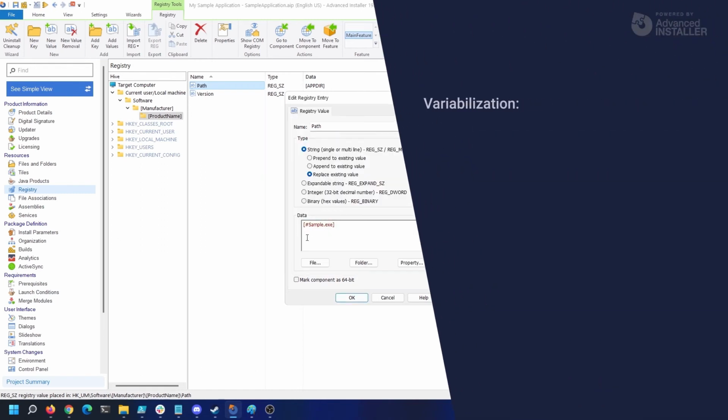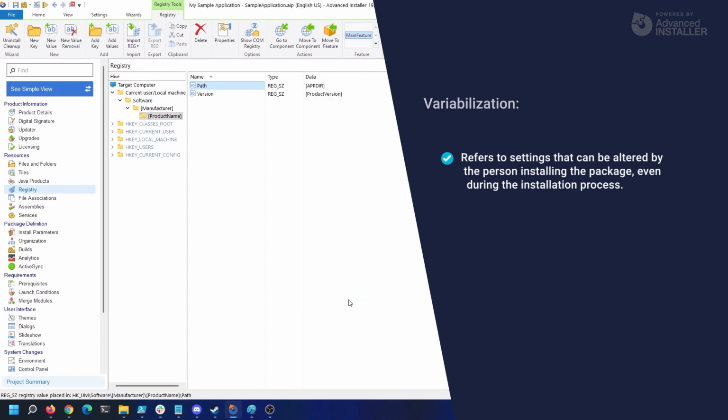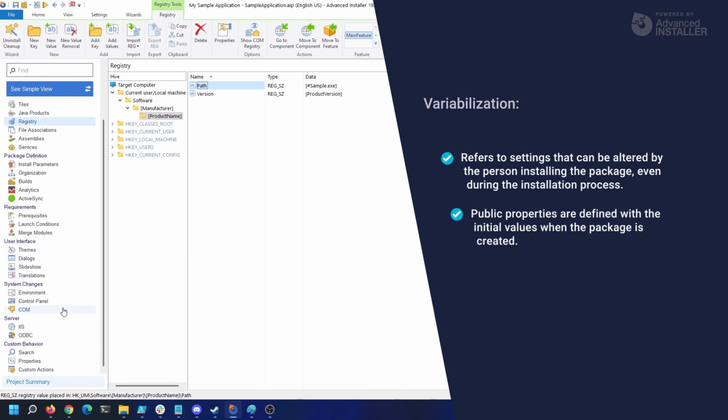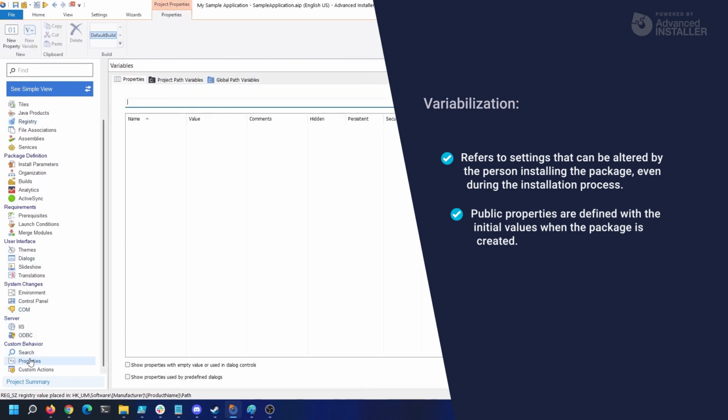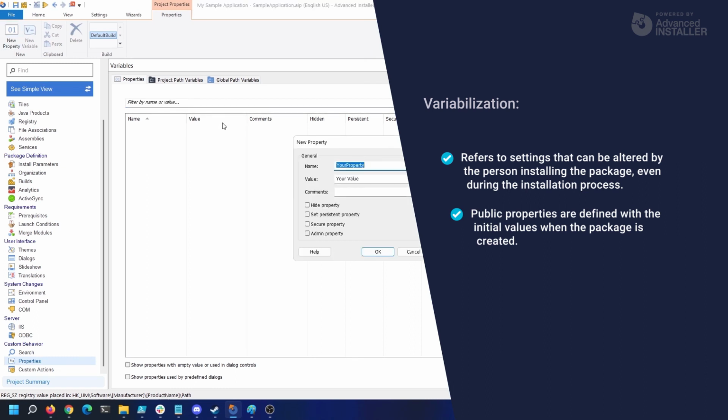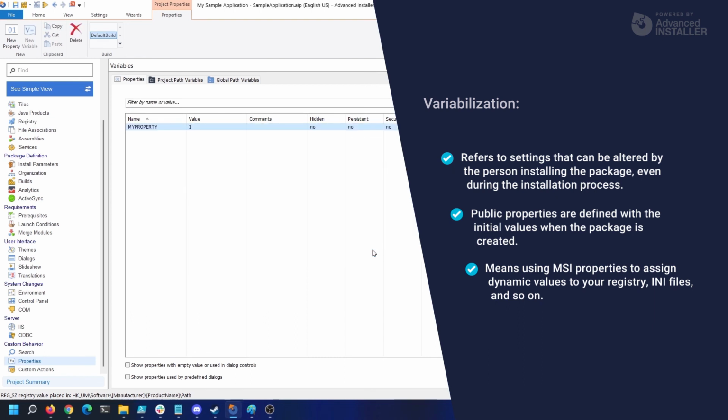Variabilization refers to settings that can be altered by the person installing the package, even during the installation process. In such circumstances, public properties are defined with initial values when the package is created. They can later be adjusted by the administrator by performing a command line installation. Remember how we looked at MSI properties in video 13? This is what variabilization means: using the MSI properties to assign dynamic values to a registry, INI files, and so on.